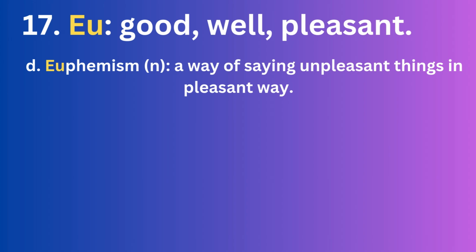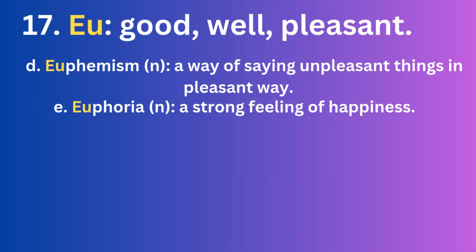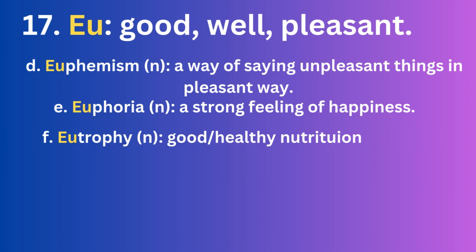Fifth word, euphoria. Euphoria is a noun which means a strong feeling of happiness. Okay, euphoria means you can understand. Now, sixth word, eutrophy. Eutrophy means good or healthy nutrition. Here you will note eu means good, troph is another root word that means nutrition. So eutrophy means good or healthy nutrition.